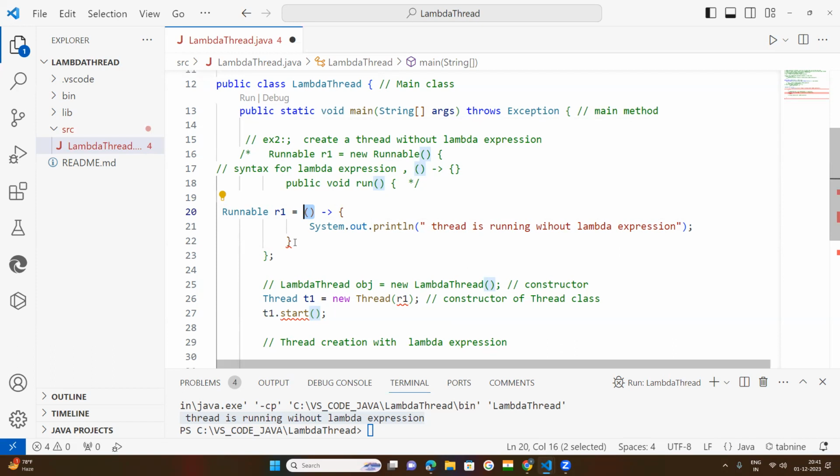After that, this body is terminated. Now understand what happened. I have not called any method here. This is the method constructor, na? In this method constructor, I have no parameter, so it is a zero parameter constructor. This is a zero parameter lambda expression, a no parameter lambda expression.